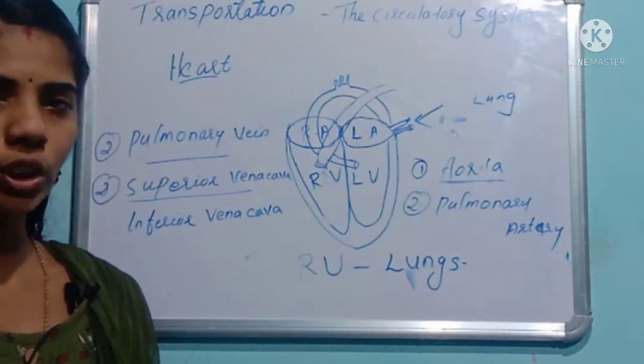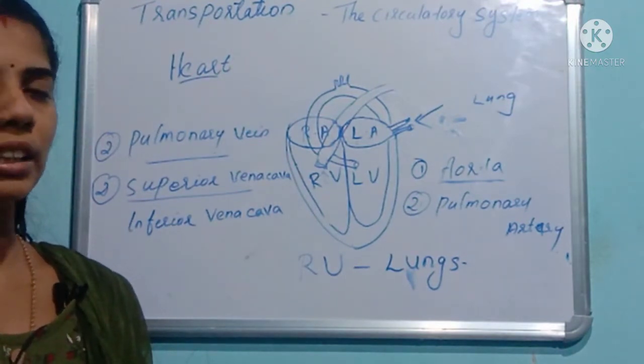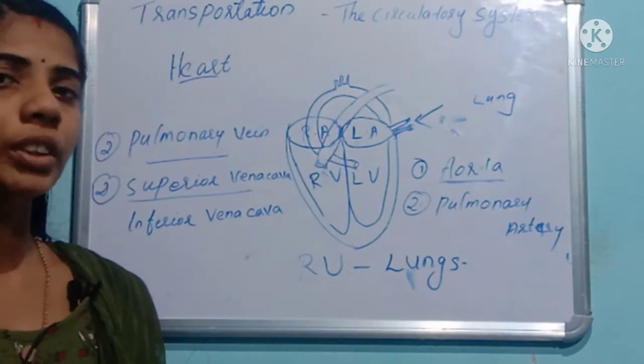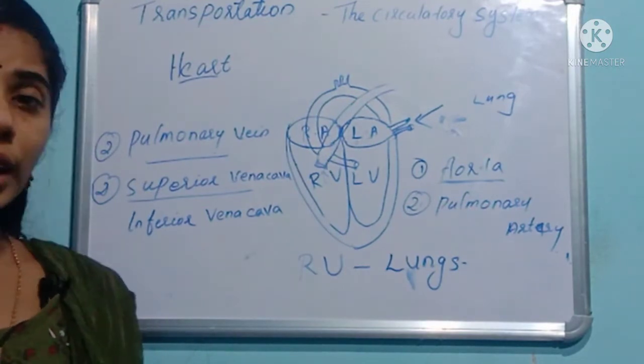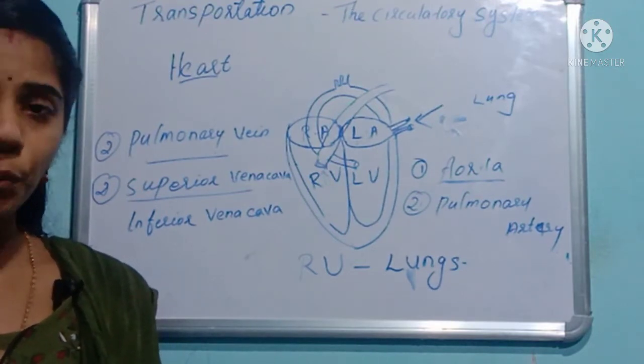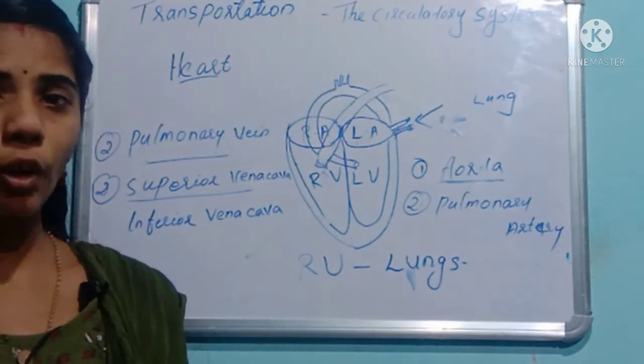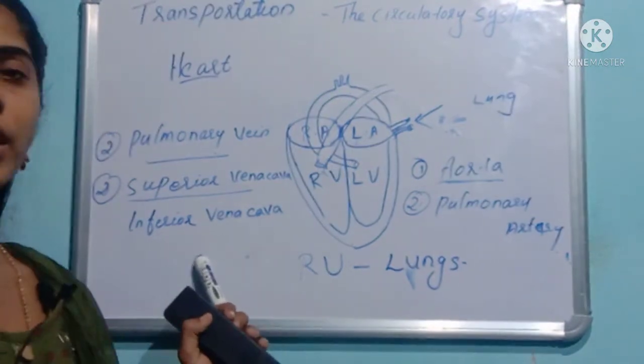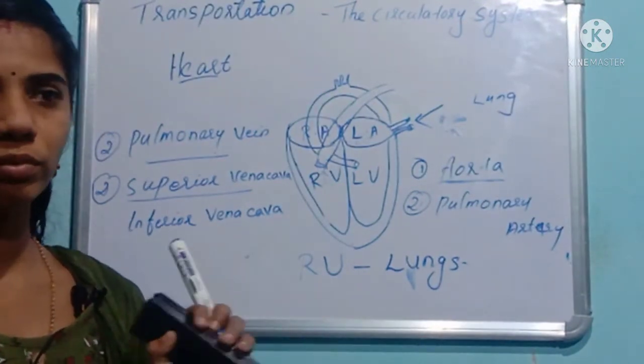And the blood from the inferior part of our body is carried by the inferior vena cava. Clear?